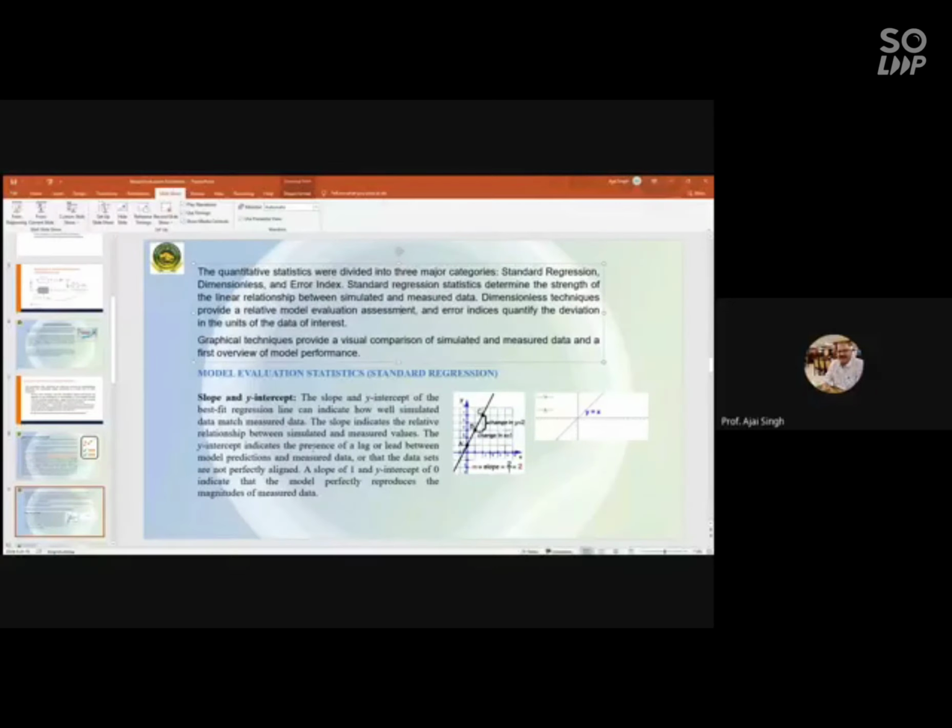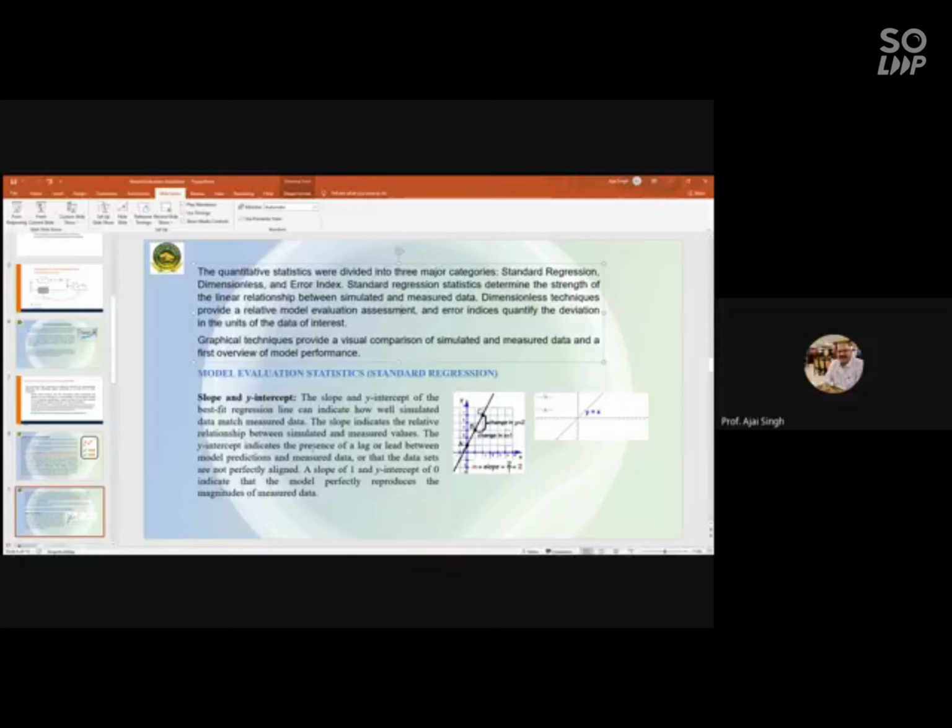So if you see standard regression methods, as we have discussed, this determines the strength of the linear relationship. Out of these standard regression methods, there are slope and y-intercept. The slope and y-intercept of the best fit regression line can indicate how well the simulated data matches the measured data. The slope indicates the relative relationship between these two values, and the y-intercept will indicate the presence of a lag or a lead between the predicted value and the measured data, or that the data sets are not properly aligned.